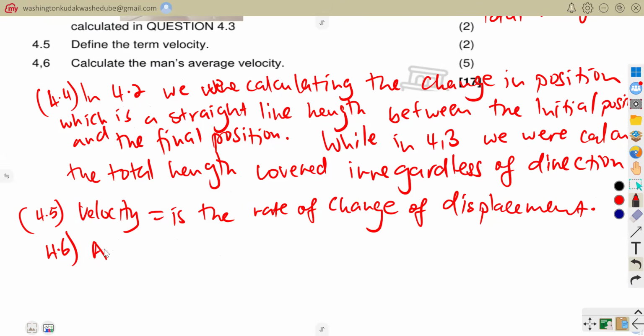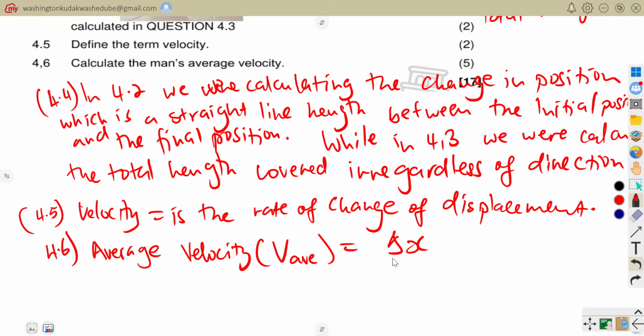So here we're going to say average velocity, which we usually denote by V, can be given by the total displacement covered per unit time, which is the total straight line length between two positions. So this was just equal to 2 meters west divided by 20 seconds.